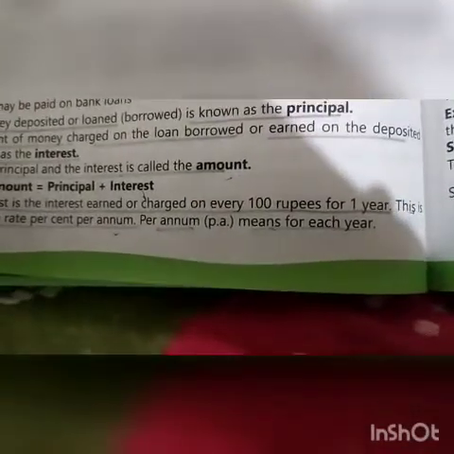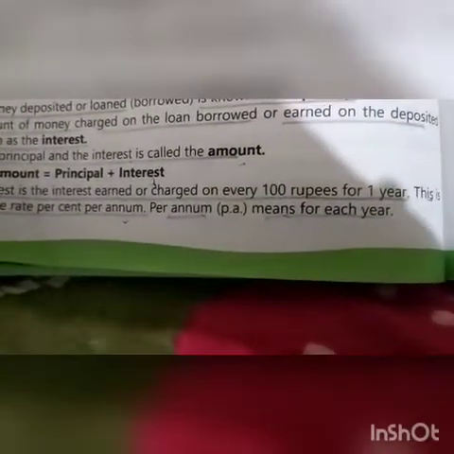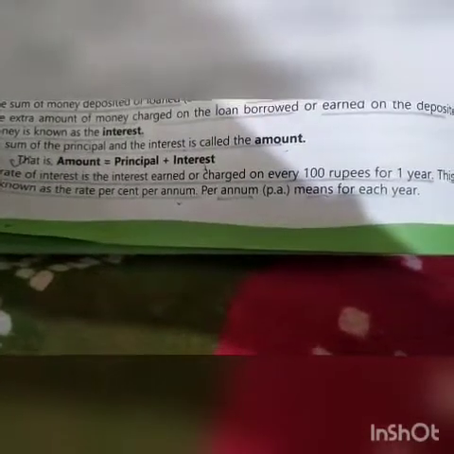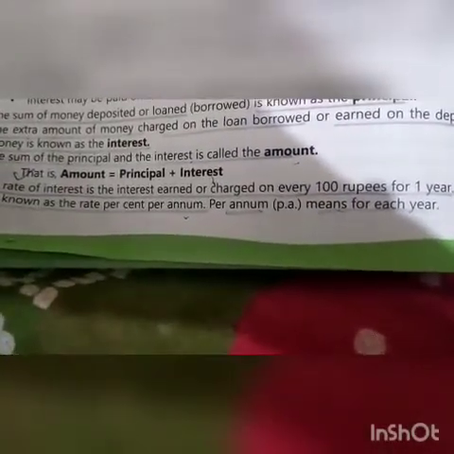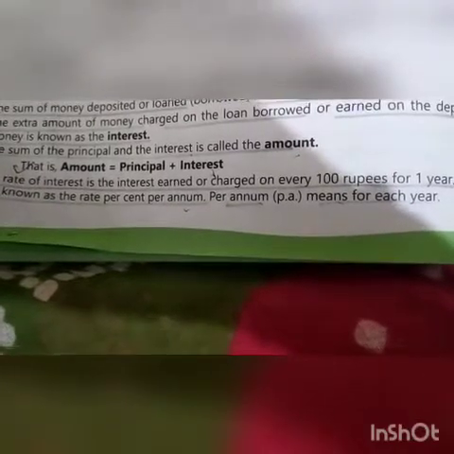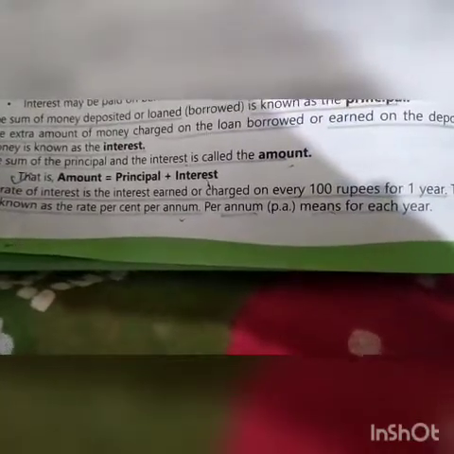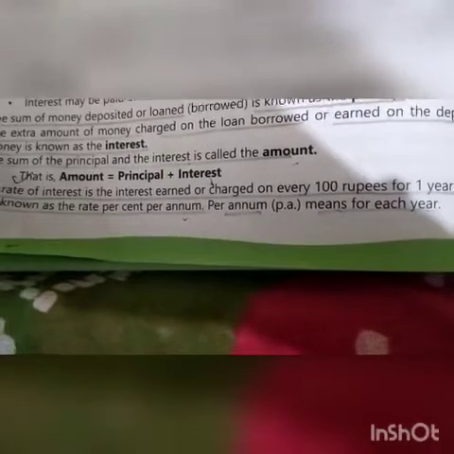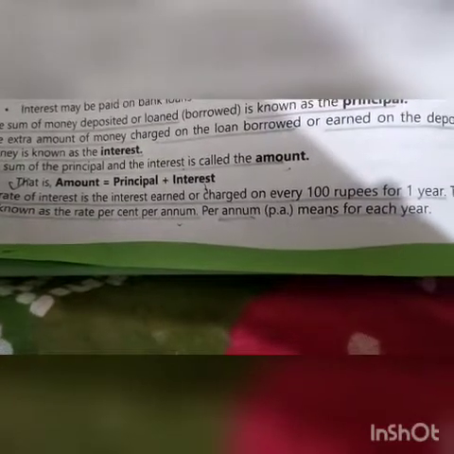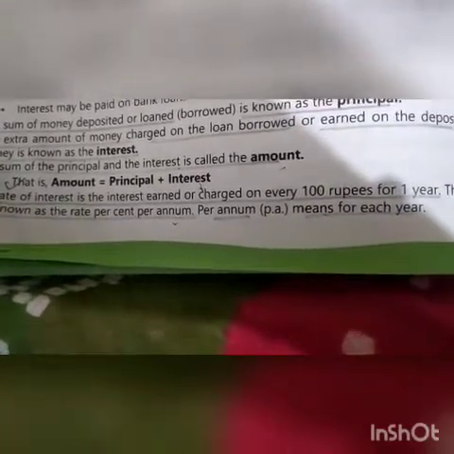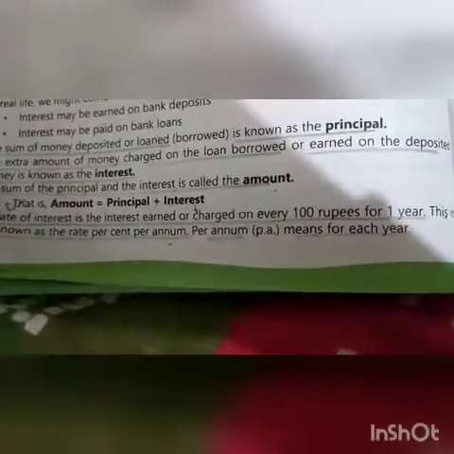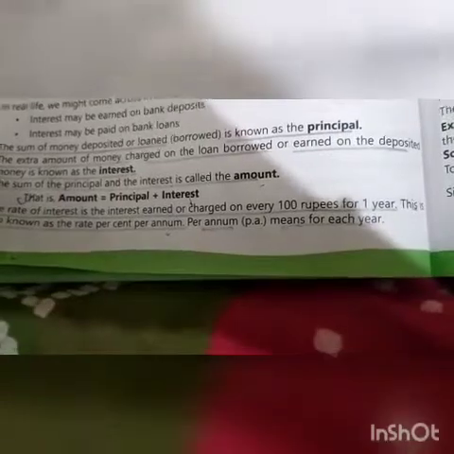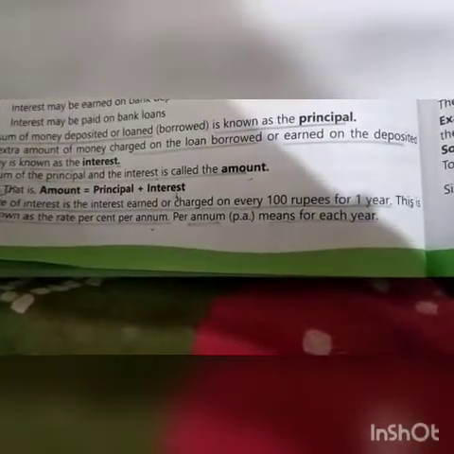It means that person will give 5 rupees extra for 100 rupees. Then rate of interest is 5% per annum. Clear? Percent means 100. So the extra money which is given for 100 rupees for 1 year, that is known as rate of interest per annum.